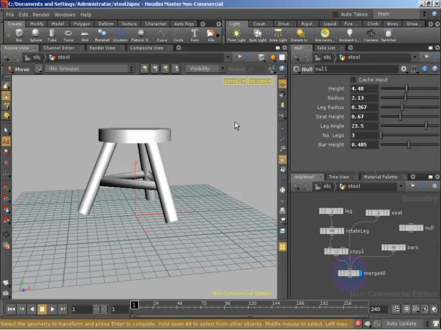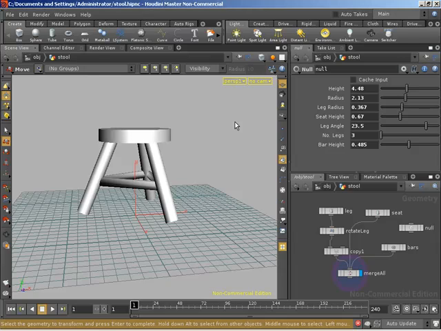Okay, so Steve, we've got our stool here. I just wanted to spend a few minutes and talk about converting this stool over into a digital asset and how we would go about promoting our various parameters up so that those would be available at the top level on the asset itself. Cool.